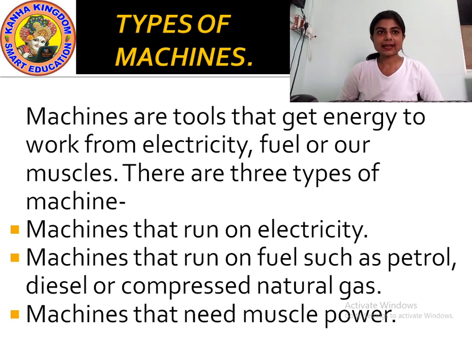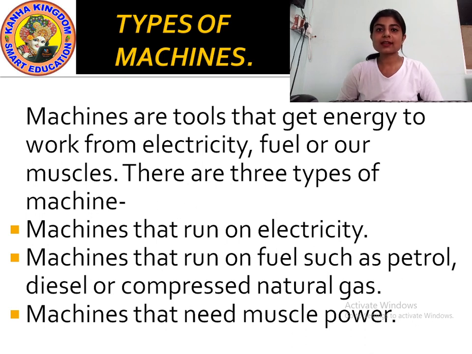Okay. Then second is machines that run on petrol, diesel or compressed natural gas. Okay. Like car, scooter, yes or no? Bike, motorcycle, train, aeroplane. These are all machines, and these machines need fuel.